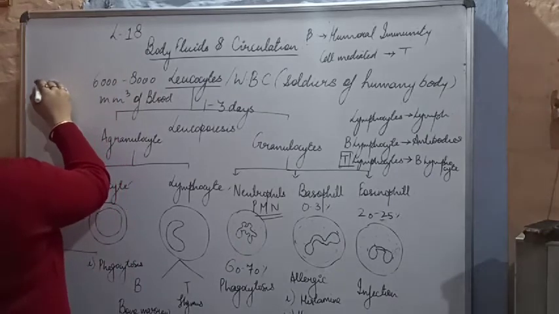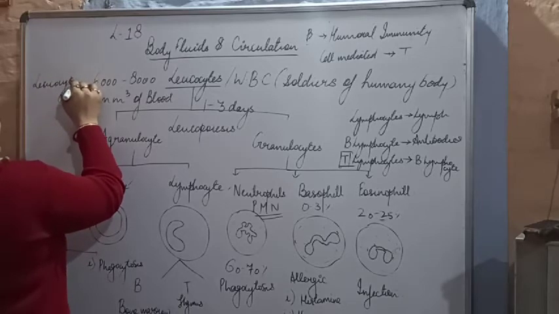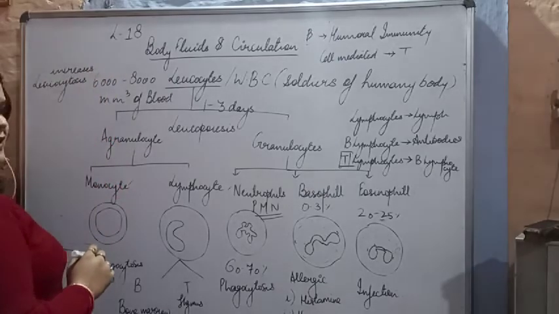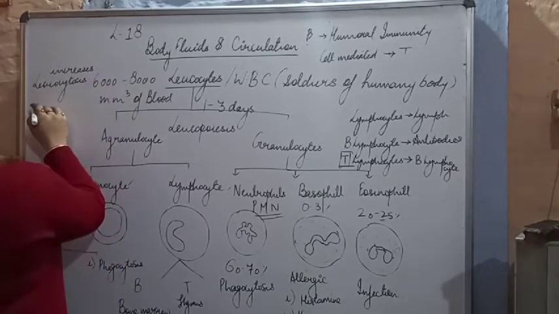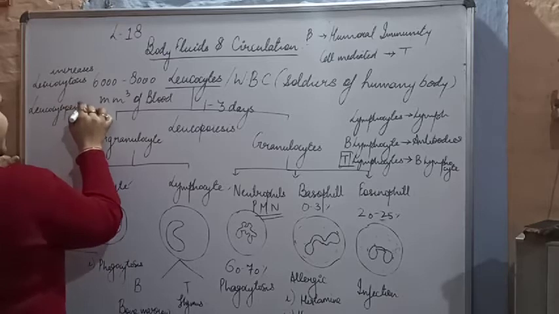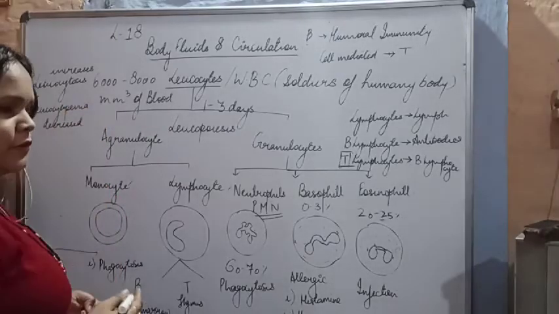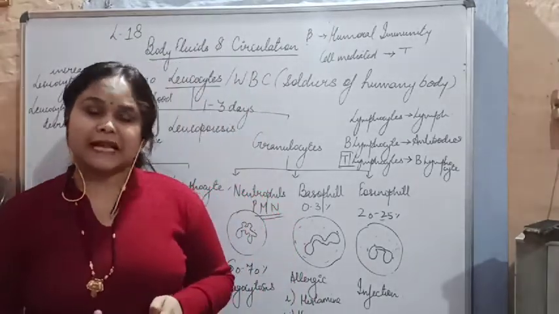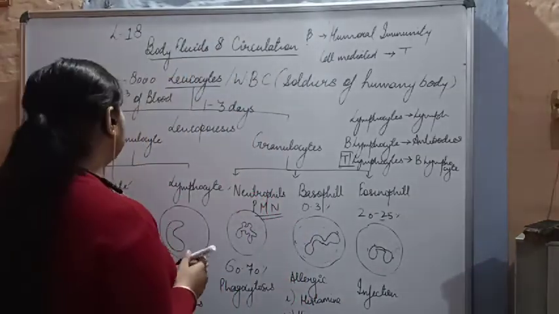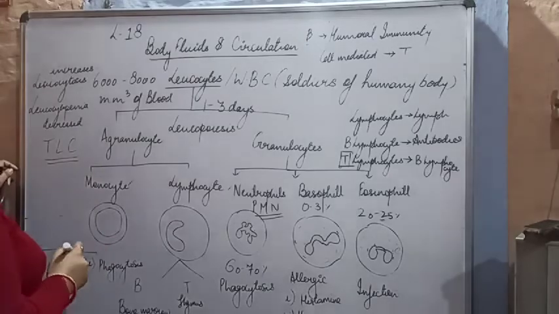When we talk about leukocytes, if the count of WBC increases, we call it leukocytosis, and if it decreases, we call it leukocytopenia. Penia means decrease. Clear? And whenever we go to a doctor, sometimes we fall ill, the doctor tells us to perform the TLC count and the DLC. Now, what is the full form of TLC and DLC? TLC means total leukocyte count.